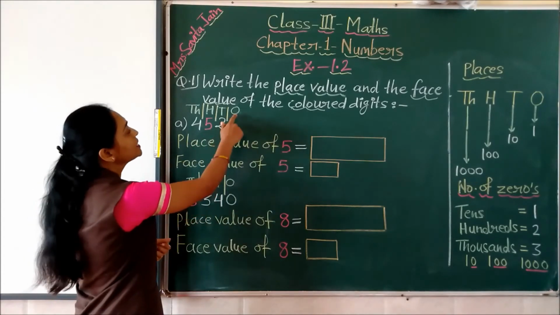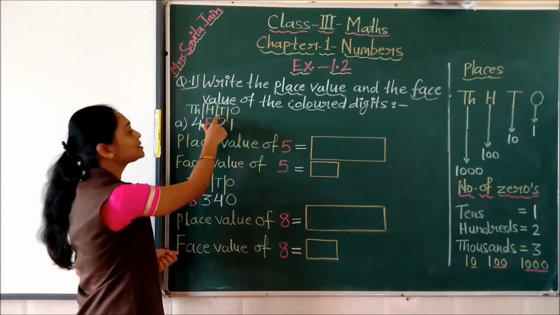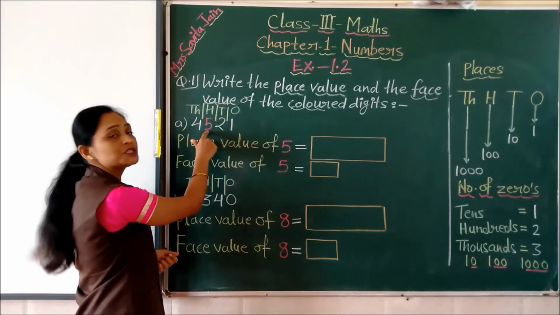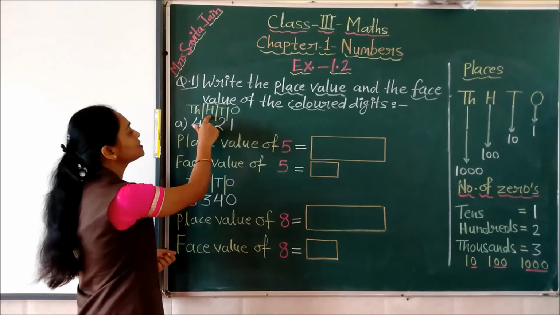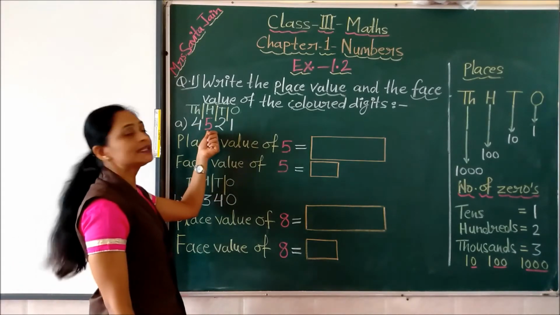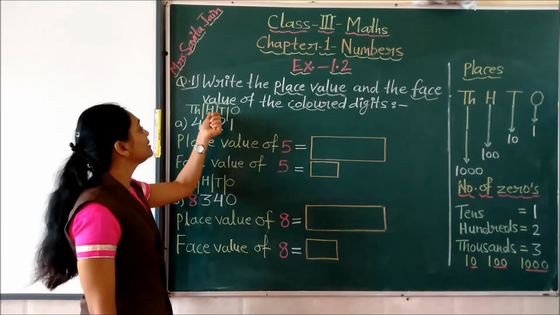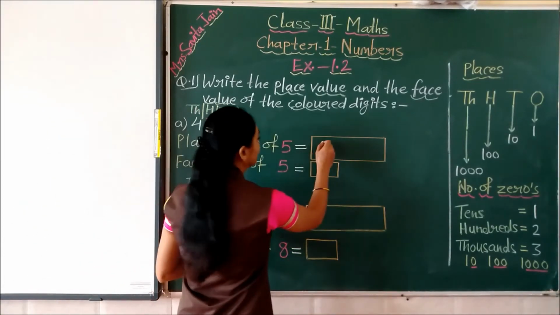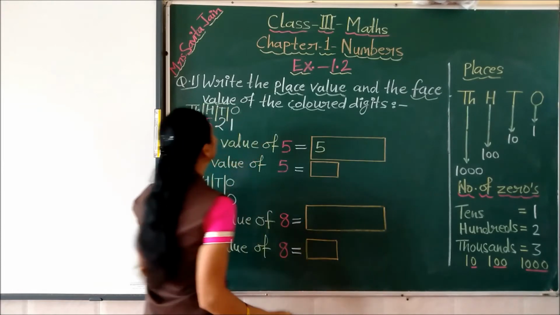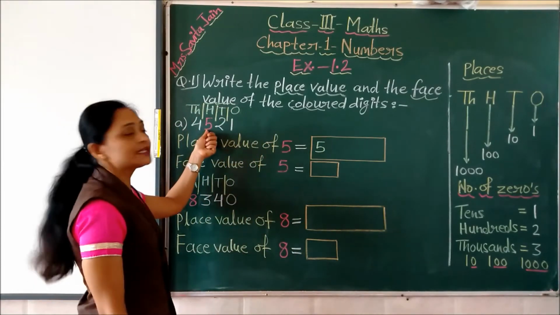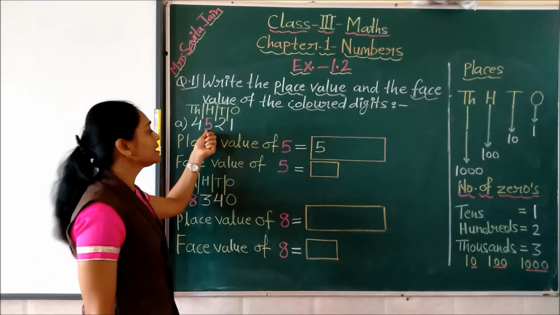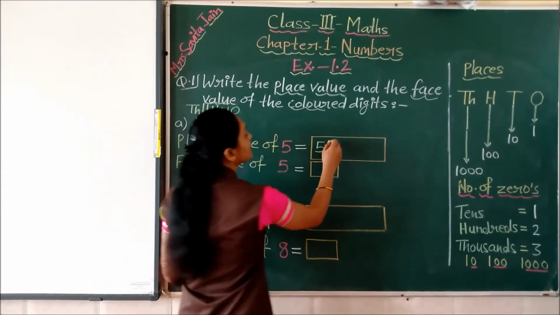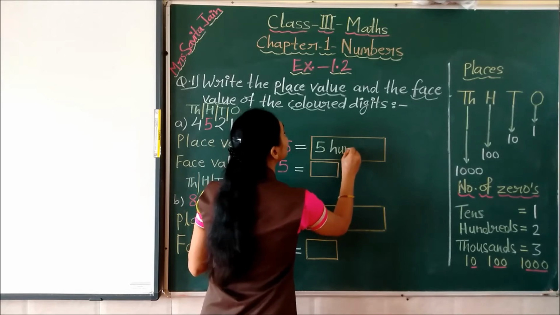So we will see this is ones place, this is tens place and this is hundreds place. Yes children. So 5 is written on which place children? This is hundreds place. So first we will write the place value using the name of the place. How to write? See, we will write here 5, the digit whose place value we want to write, and then we have to write the name of the place. That is hundreds. So 5 hundreds.